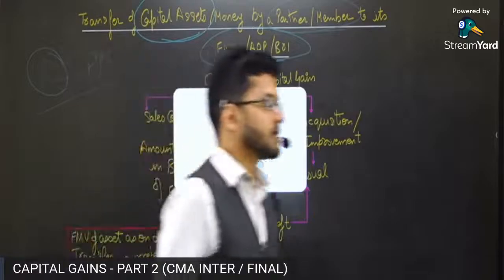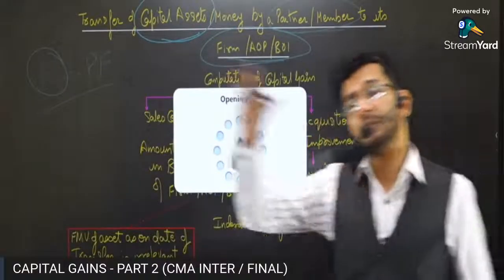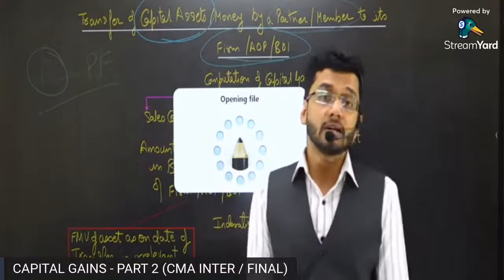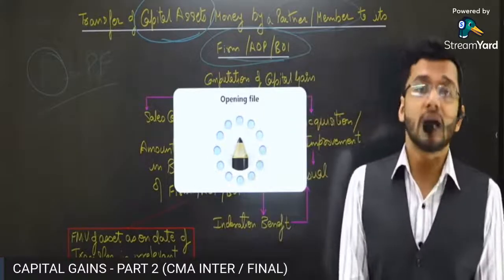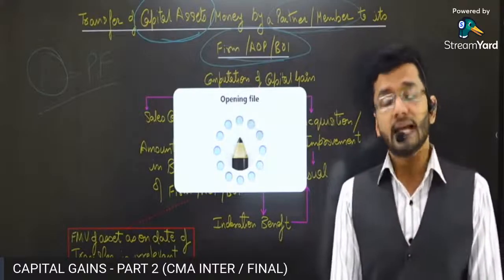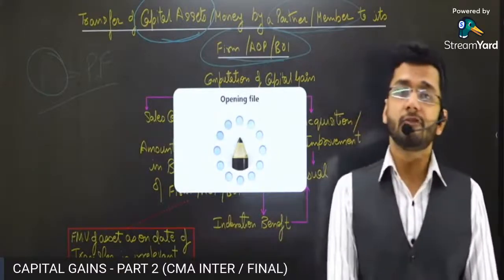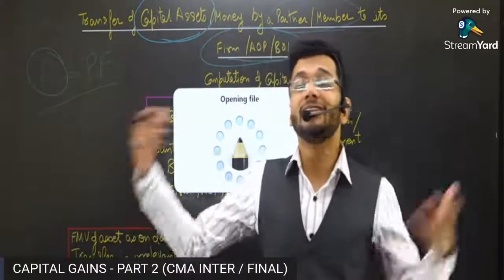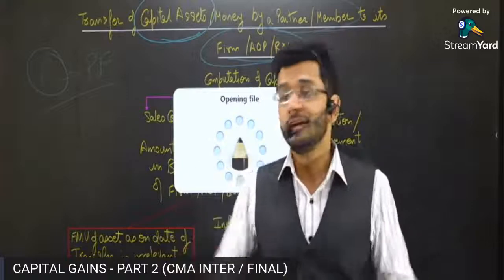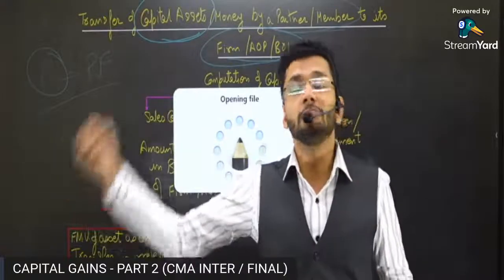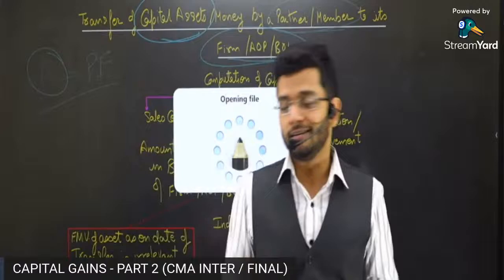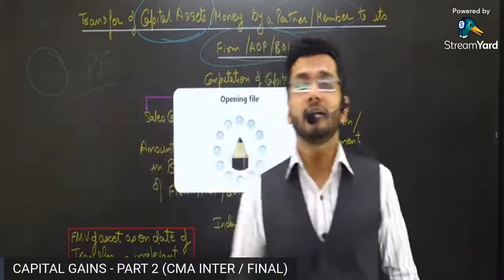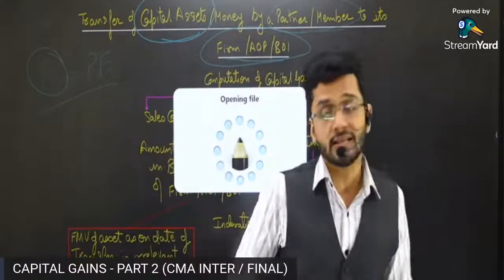We were discussing that a partner may transfer his capital asset to the partnership firm, and this is termed a transfer in the hands of the partner. The partner is actually transferring his asset from his kitty to the partnership firm. Now the question is that the partner is not getting anything in return in consideration form, not in money form. He is getting something in return, which is his equity in the capital of the partnership firm.